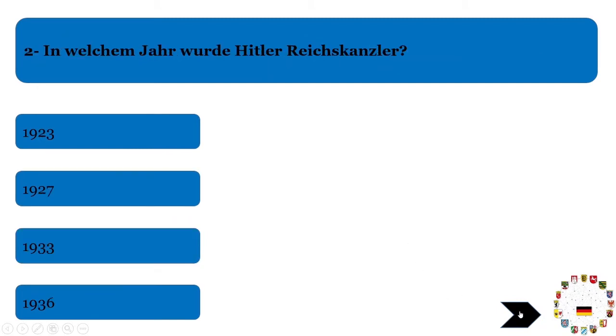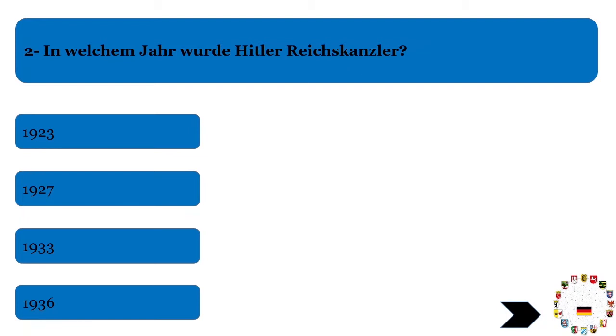Now we will move to the second question, which is "In welchem Jahr wurde Mr. H Reichskanzler?" Reich is a term used for the imperial or some kingdom kind of words. So they are asking what was the year when Mr. H was selected as a chancellor. We call it chancellor in English, and Kanzler in German.